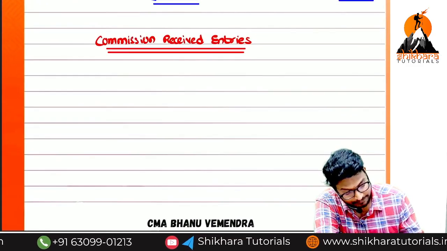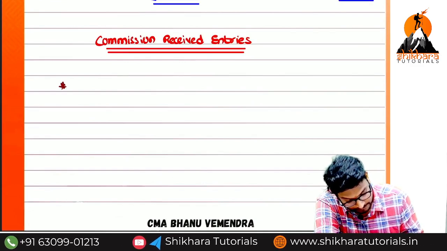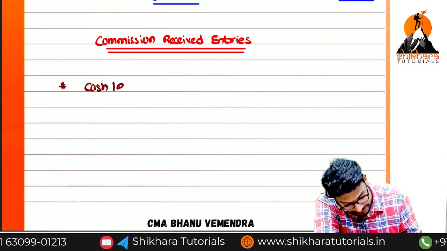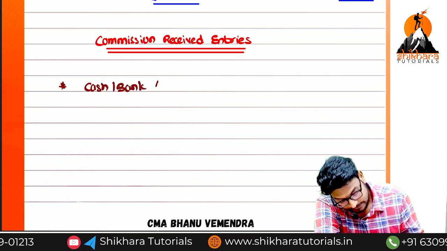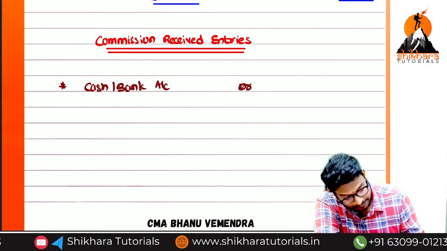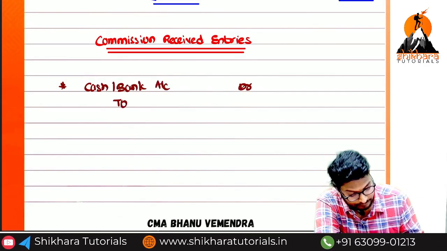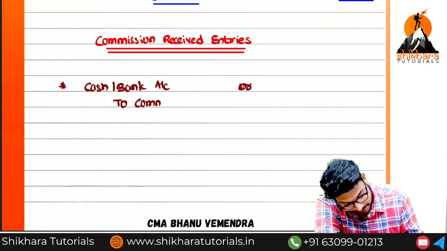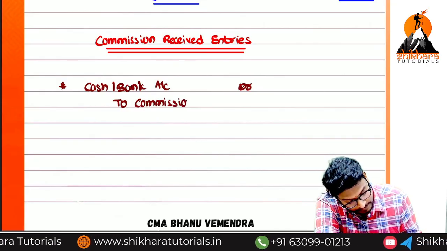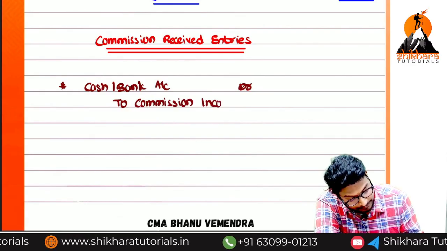What is the first entry, ma? Cash or bank account debited to commission income account.